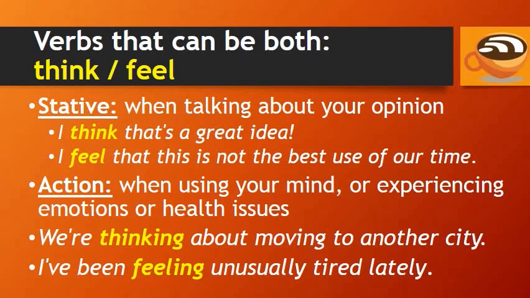Thinking about means considering. It is an action you do with your mind, not an opinion. I've been feeling unusually tired lately. Feeling is an emotion or health issue, again, not an opinion, so feel in this case is an action verb, and we can use the continuous form.